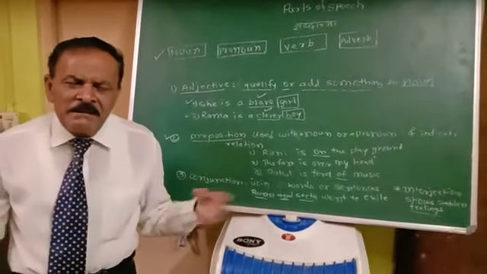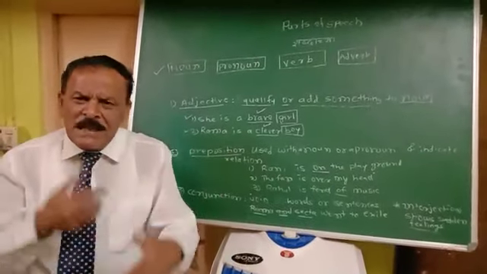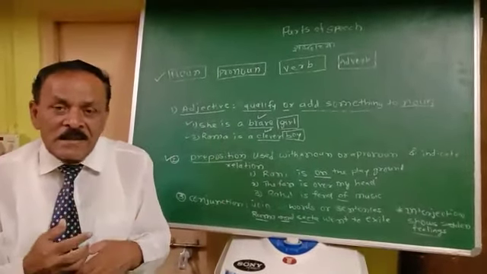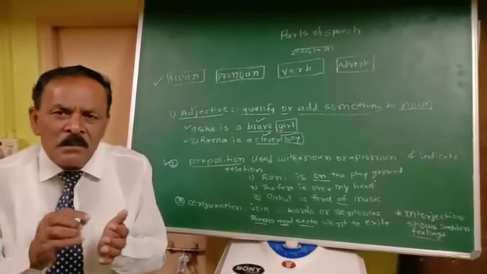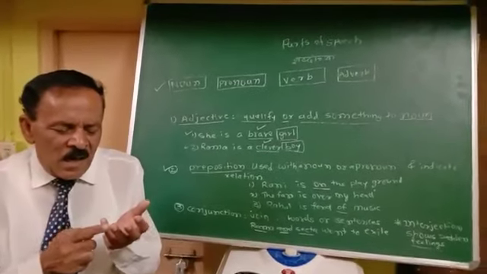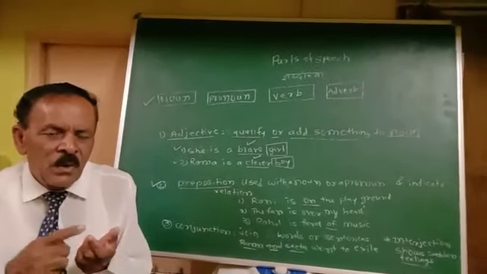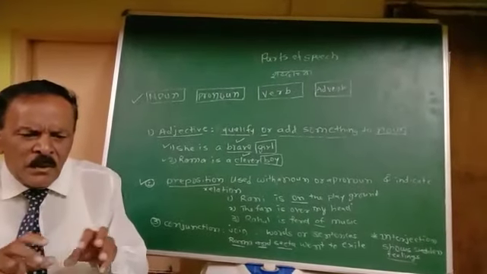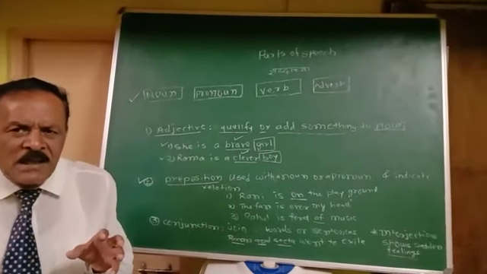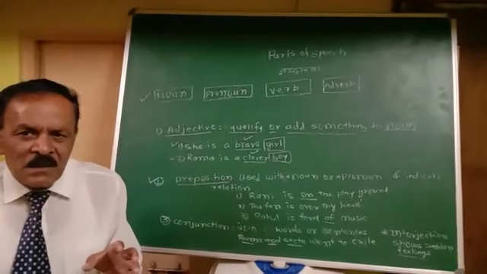Preposition is very interesting. I can give a long list and you yourself can collect a long list of prepositions: on, in, into, over. In day-to-day spoken English, you are using these words.